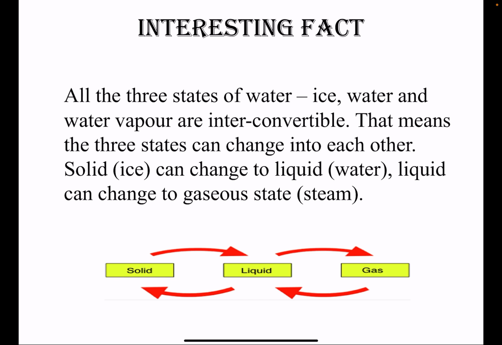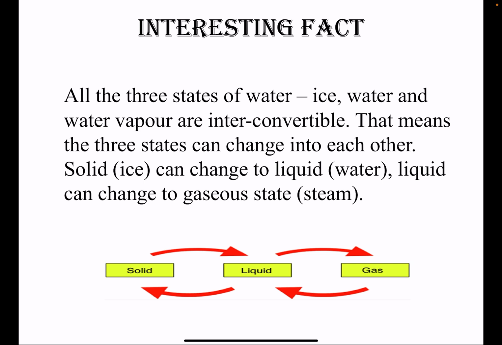Now, what is so interesting about these three states of water? It is that these three states of water can interchange. Means solid form of water can change to liquid, liquid form of water can change into steam, gas form, and vice versa. Understood? Like you can see in this diagram, solid can change to liquid, liquid can change to gas, gas can change to liquid, and liquid can again change to solid. Means there is a complete cycle in which they can interchange their states of matter.